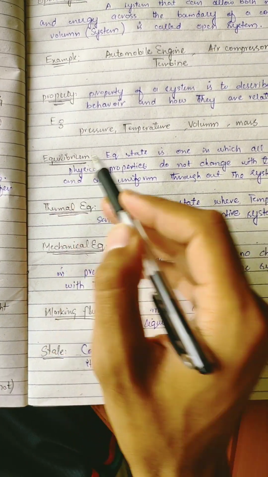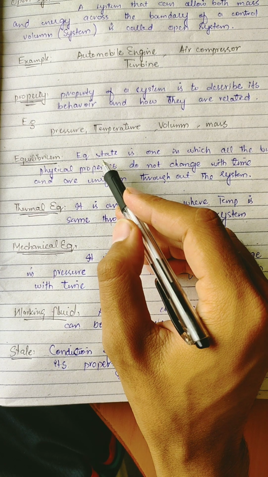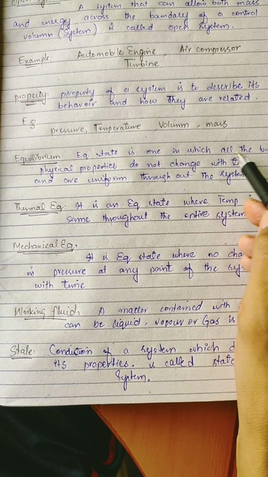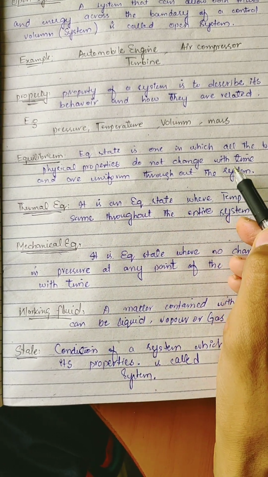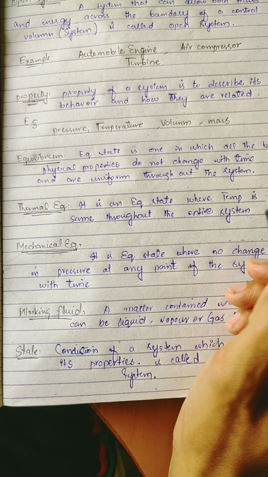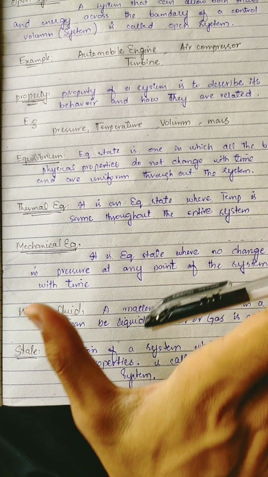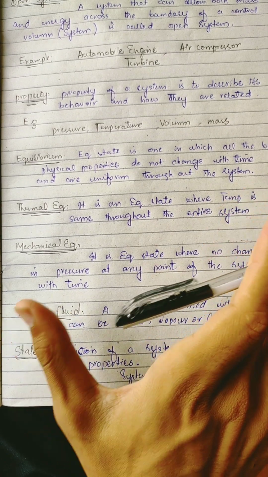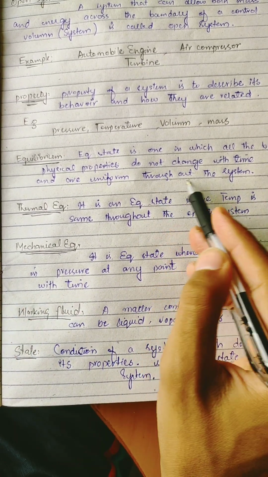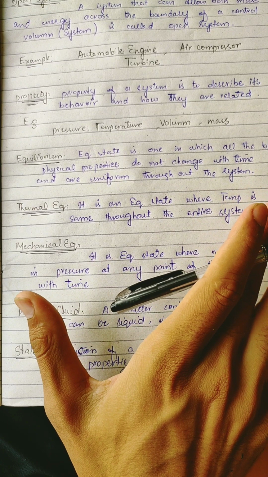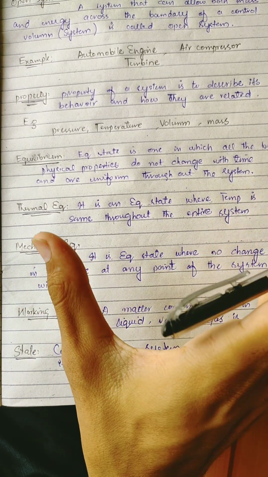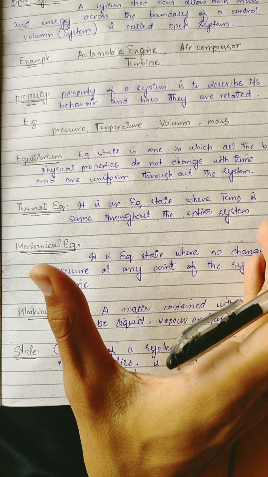Equilibrium. What is equilibrium? An equilibrium state is one in which all the bulk physical properties do not change with time and are uniform throughout the system. This means there is no change with time and they are uniform throughout the system. So this is called equilibrium. It means there is a balancing between the two matters or the two systems.